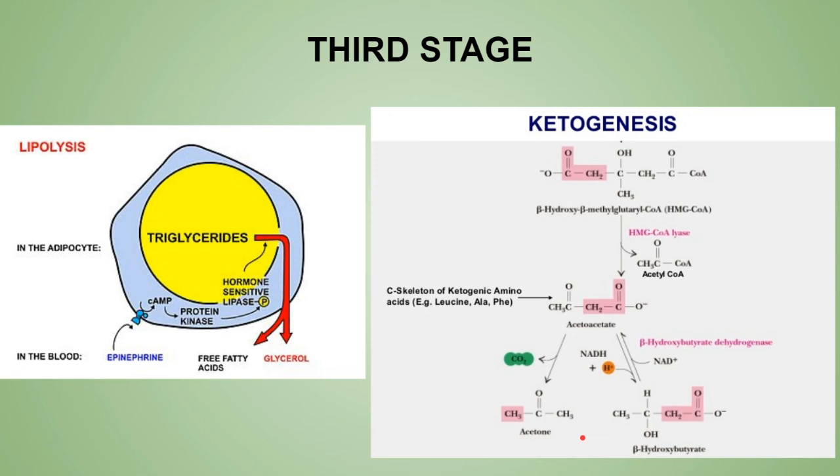Now the ketone body provides the fuel for tissues like the heart muscles, or we can say skeletal muscles, and to some extent the brain also. Remember, the brain can use ketone bodies and glucose, but the brain cannot use lipids. Okay, it cannot use fatty acids.